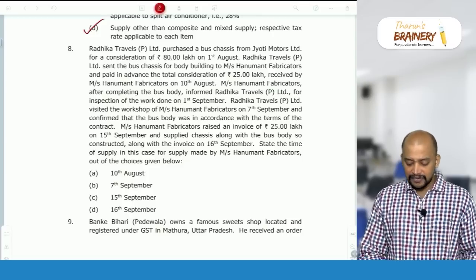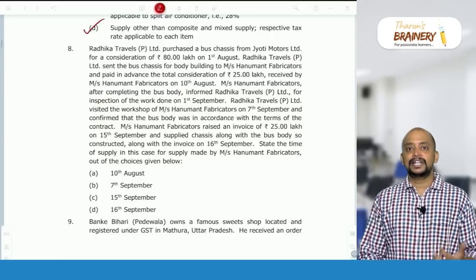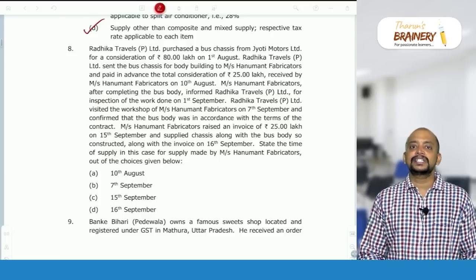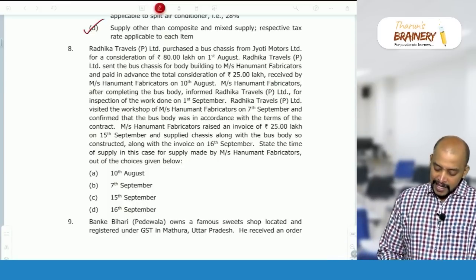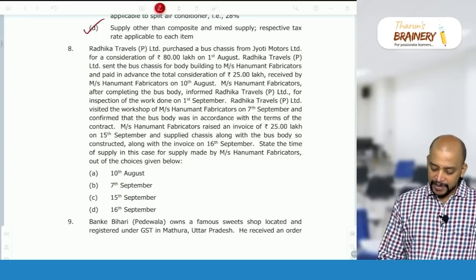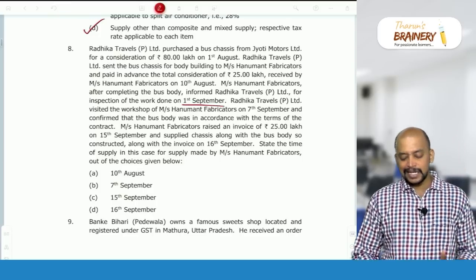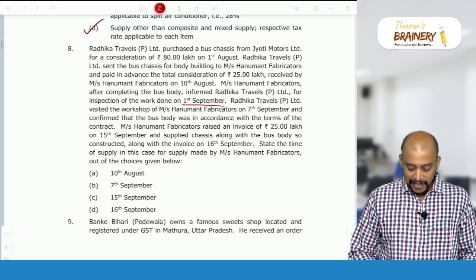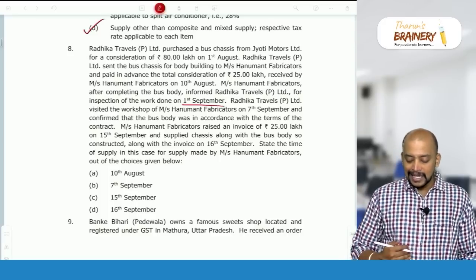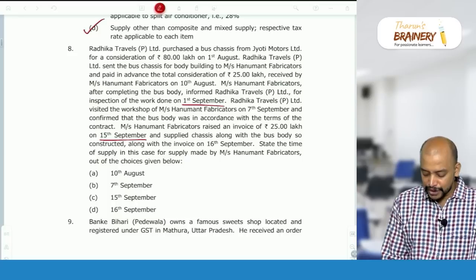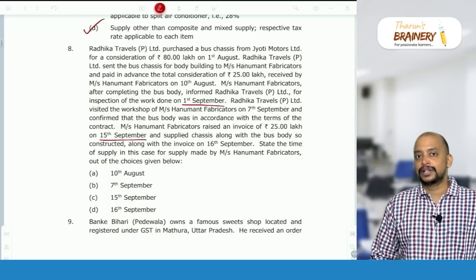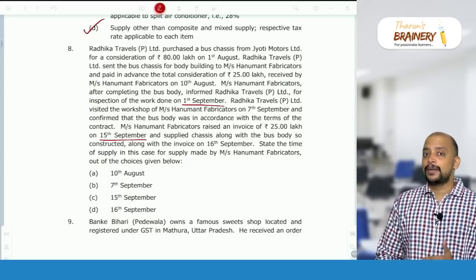And here if you see, for supply of service which is covered under FCM, we need to check whether invoice is given within the due date or not, because what is the date of completion of service? So, Hanuman Fabricators, after completing the bus body, informed of inspection on 1st September. So, 1st September is the date of completion of service. So, invoice should be issued within 30 days from the date of completion, that is a due date. So, invoice is issued on 15th September. So, we need to take invoice date or payment date, whichever is earlier.